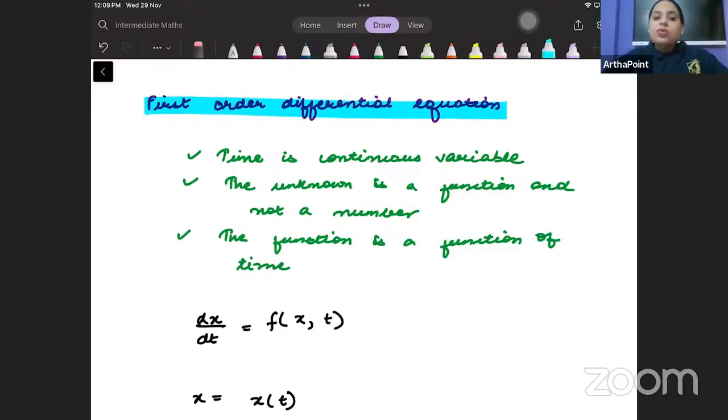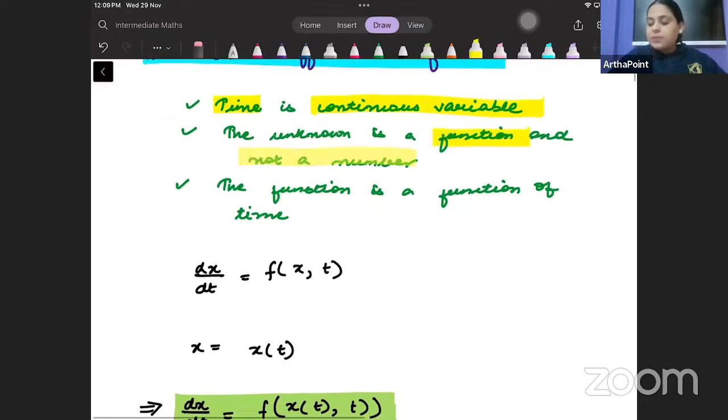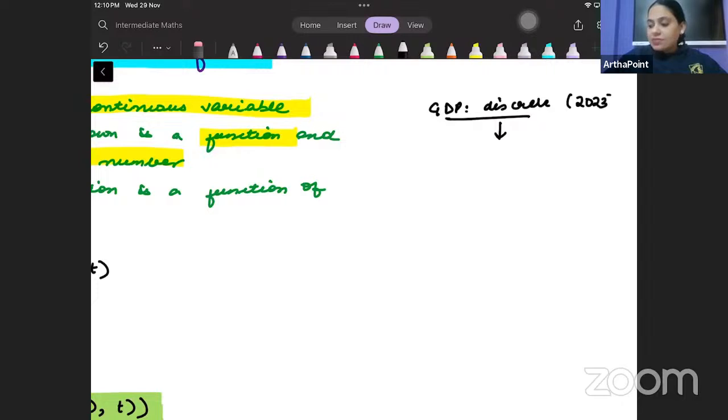Okay. Now, try to understand that here we have said that time is going to be a continuous variable, and we have to understand that the unknown variable is a function and not a number. But until now, in difference equations, we were talking about GDP, which was assumed to be discrete. It was a number. And we were saying GDP in 2023 can be a function of GDP in 2022.